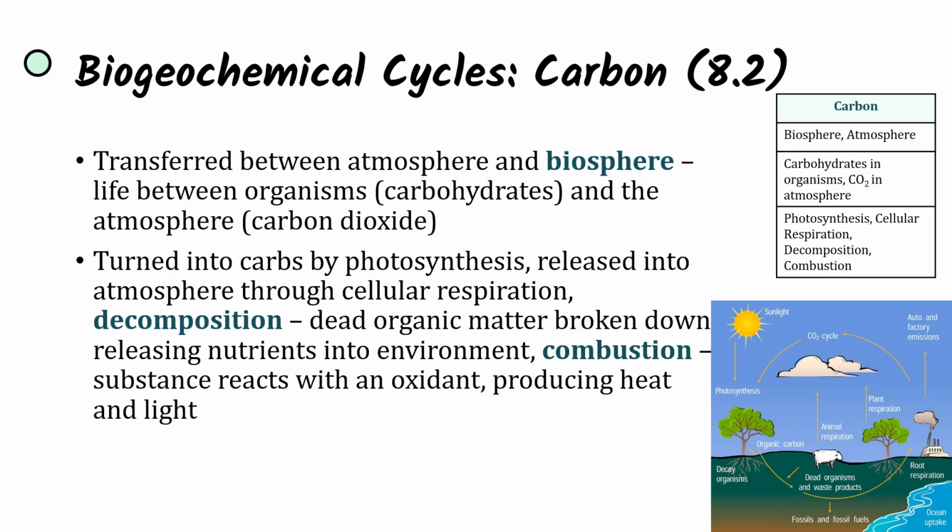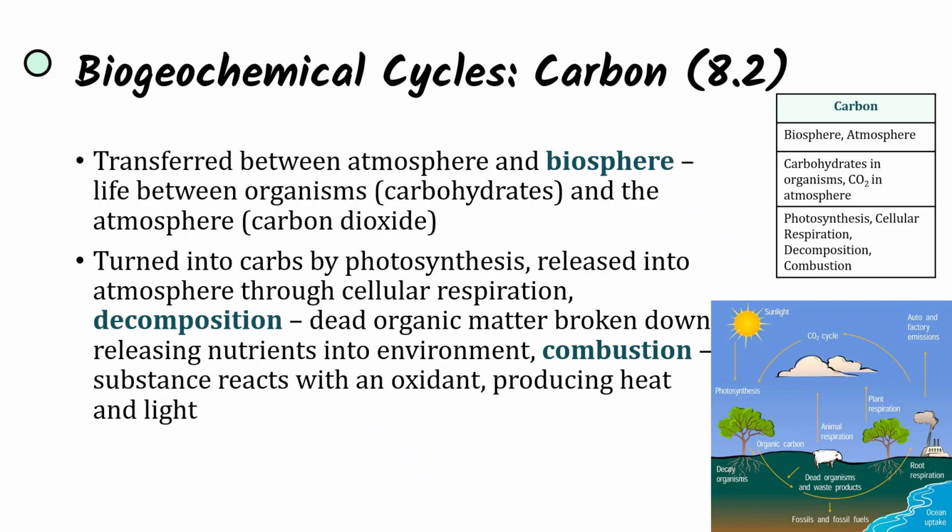Next, with the carbon cycle, carbon is going to be transferred between the atmosphere and the biosphere, so between the atmosphere and then life. So it's going to be between organisms in the form of carbohydrates and then the atmosphere within carbon dioxide. And as carbon is the basis of life, it's going to be present within life, but it'll also be present within the macromolecules that make up life, and within the atmosphere it's going to be in the form of carbon dioxide gas. And so through photosynthesis it'll be turned into carbohydrates, and then it'll again be released into the atmosphere